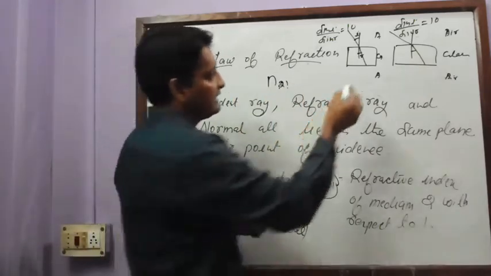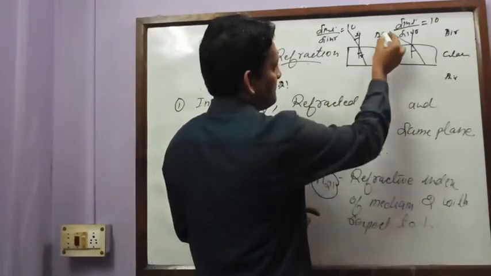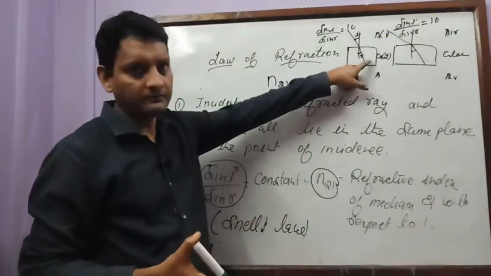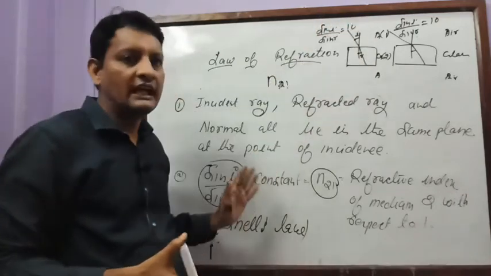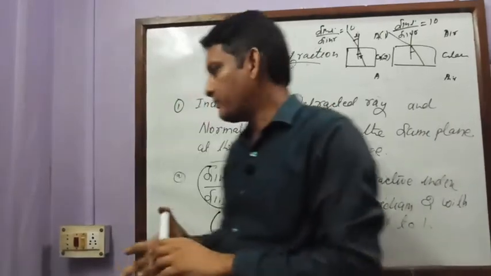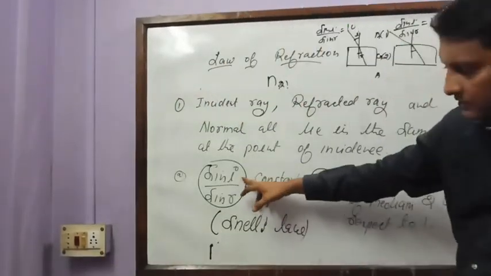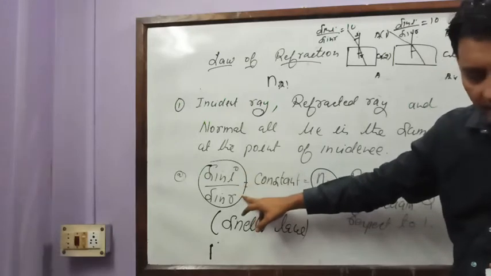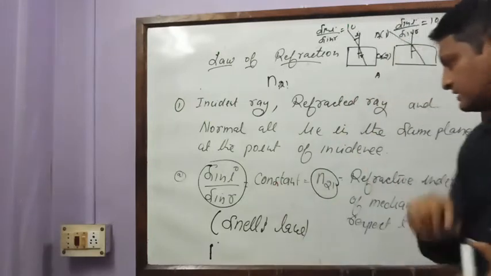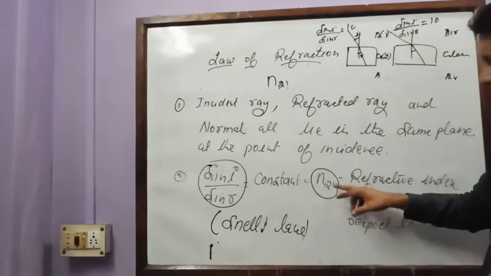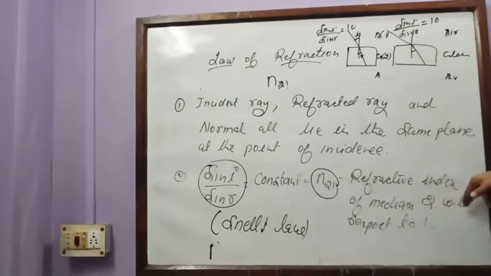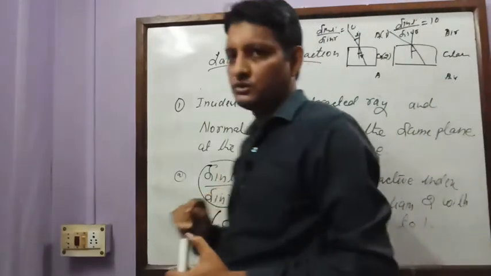What is medium 2? What is medium 1? Here you can take glass as medium 2 and air as medium 1. That means I am finding the refractive index of glass with respect to air. This I will explain clearly in the next recording about refractive index. For now, keep in mind that the ratio of the sine of the angle of incidence to the sine of the angle of refraction is constant for a given pair of media, and this constant is called n21, where 21 is a subscript, written as the refractive index of medium 2 with respect to medium 1. So these are the two laws of refraction.